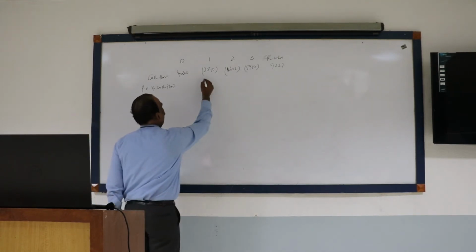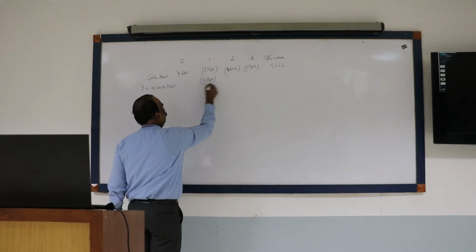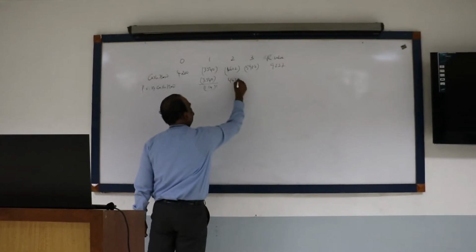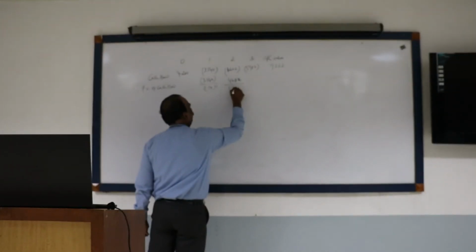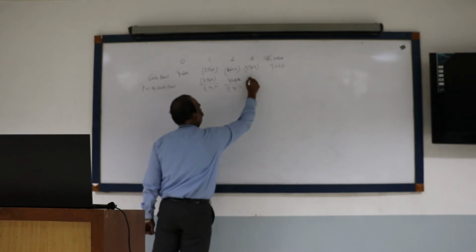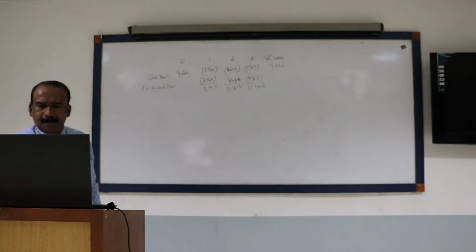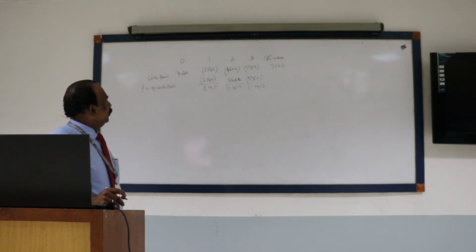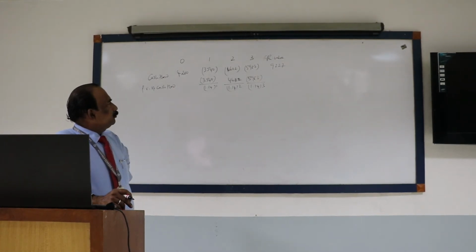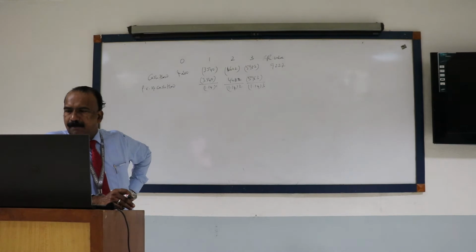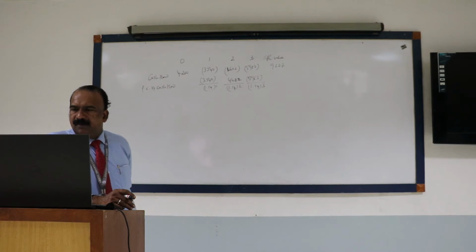So 3540 divided by 1.14 to the power 1, 4602 divided by 1.14 to the power 2, and 5983 divided by 1.14 to the power 3. How much comes?